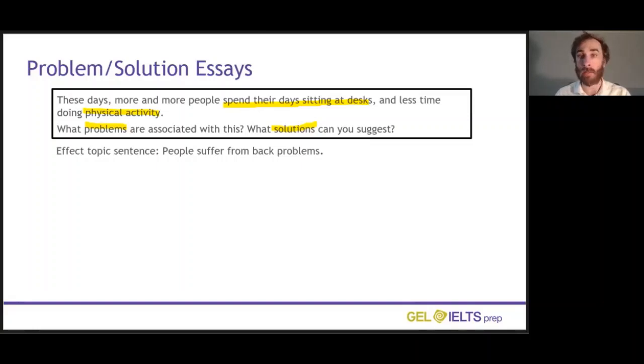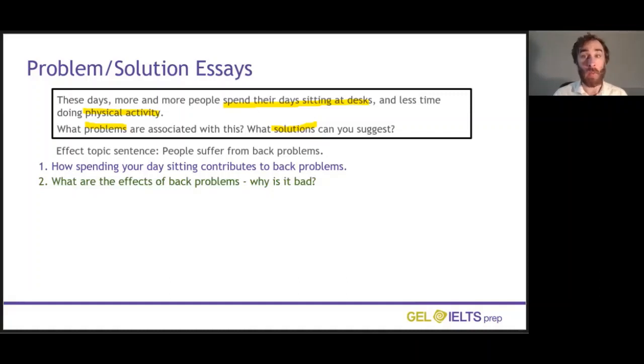People suffer from back problems. That's my topic sentence. It's a nice simple topic sentence. It's not very clear how this links to the question, but that's the purpose of my body paragraph, to explain what I mean by this. So next, I'm going to explain how spending your day sitting contributes to back problems. Okay, so this is linking the question to my topic sentence. I'm showing what I mean.